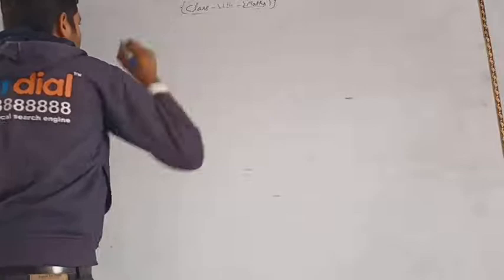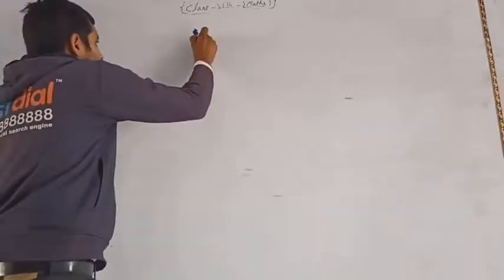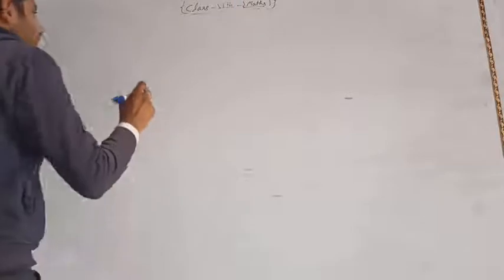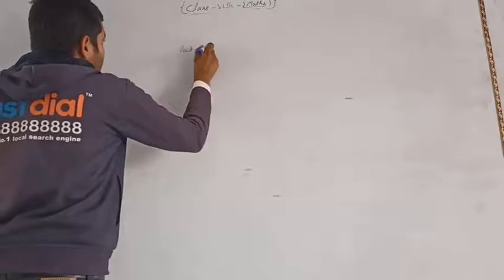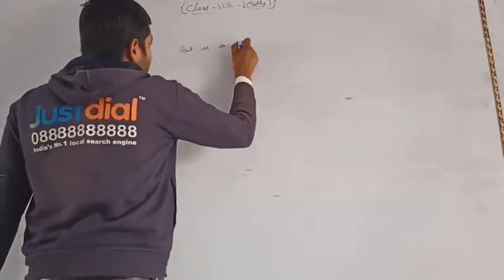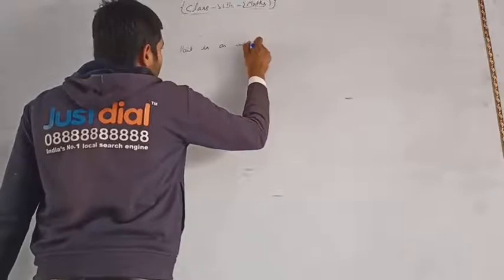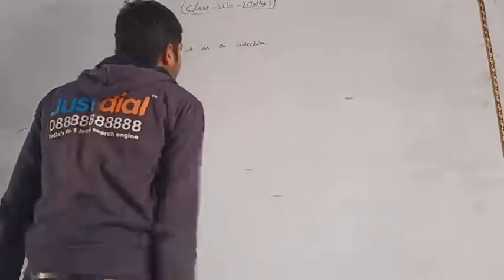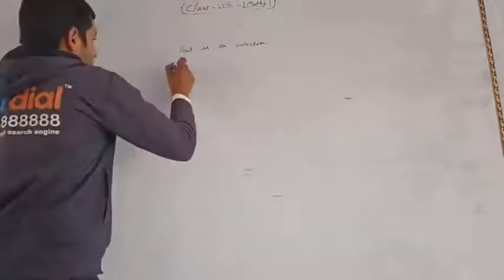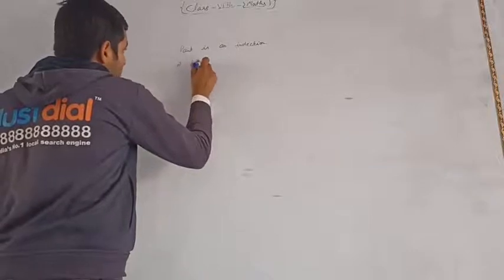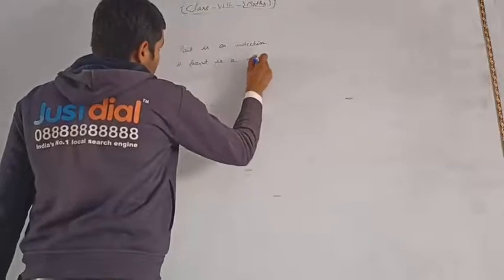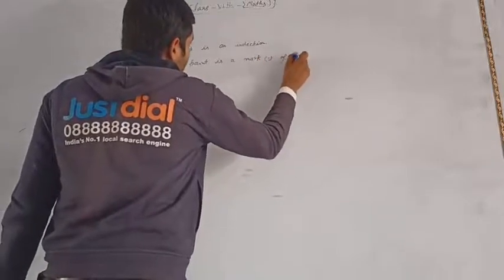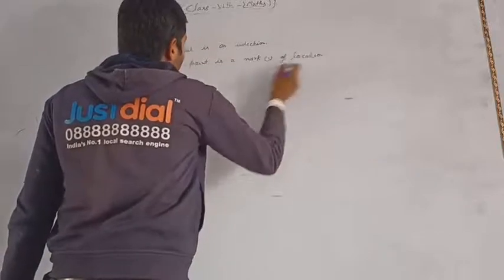If we pick a point here, this is a point, and you can define this. A point is an indication, or you can also say a point is a mark of location. Okay, so this is a point.